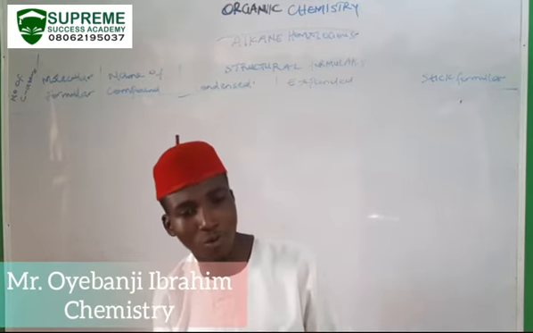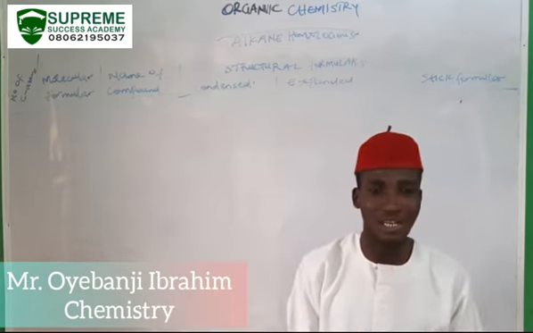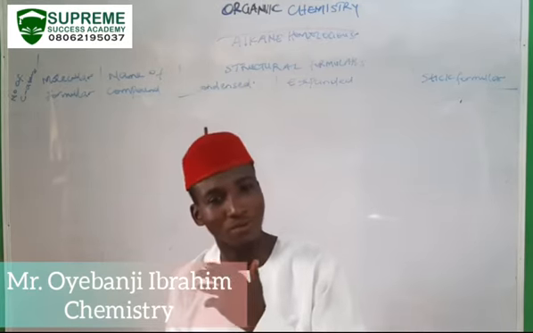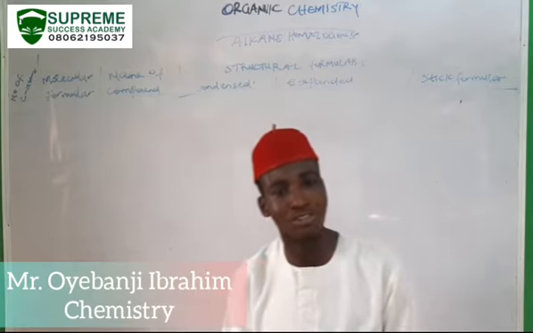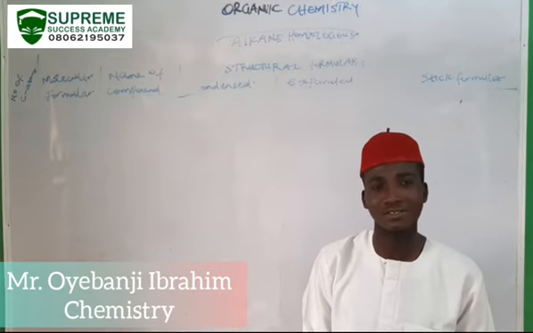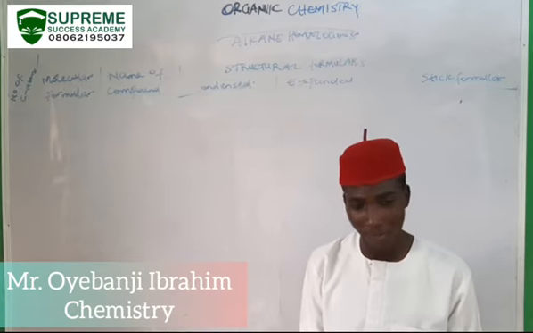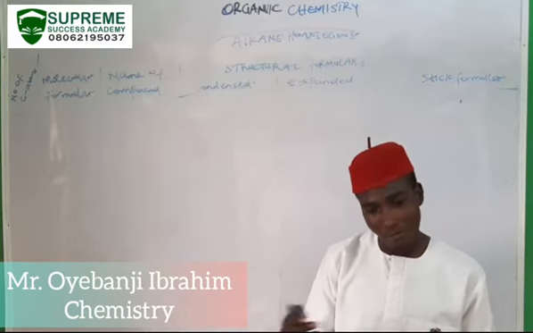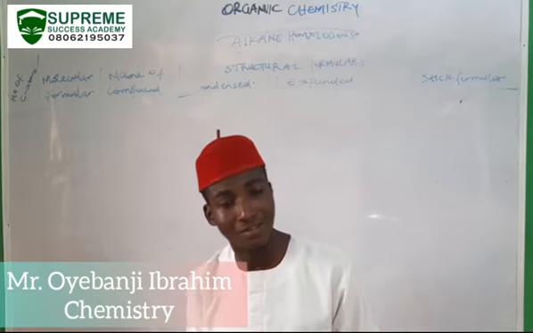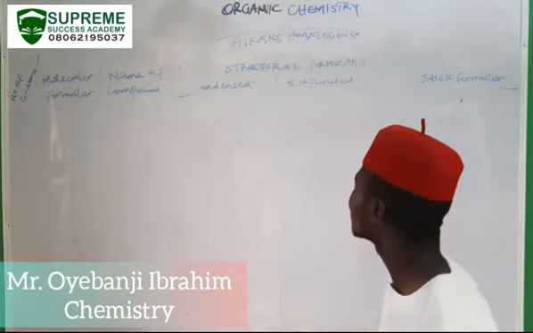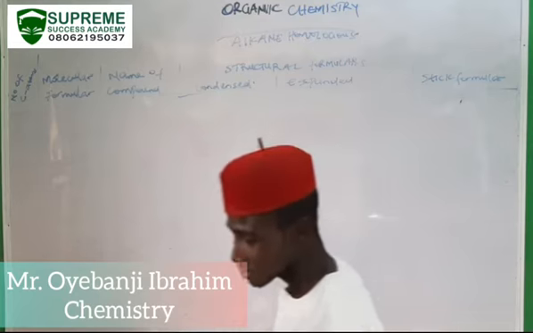We have the alkane homologous series, the alkene homologous series, the alkyne homologous series, the alkanol homologous series, the alkoxyalkane homologous series, the alkanamine homologous series, the carboxylic acid homologous series, and a host of others. But one thing about most of these homologous series is that they have the same functional group. So today we are going to be starting with the alkane homologous series.